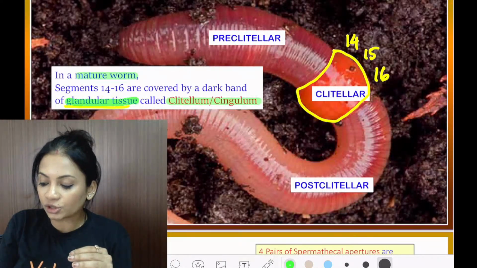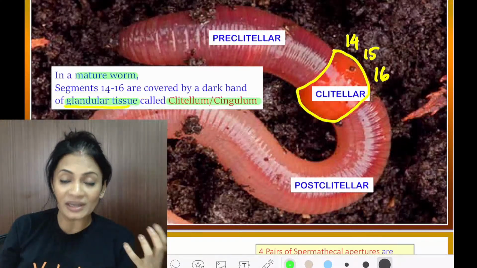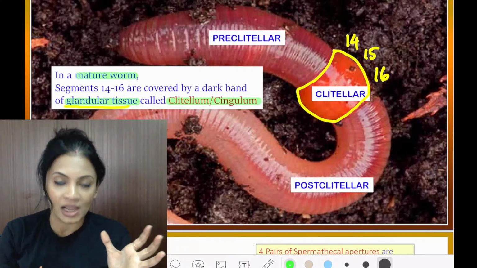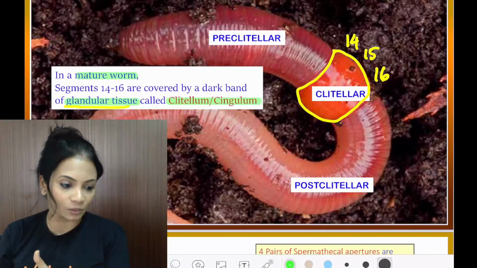Glandular tissue, kids, this itself you should understand. If it is glandular, it's going to be secreting something. Now when is it secreting? For what is it secreting? We will study that in a little while.